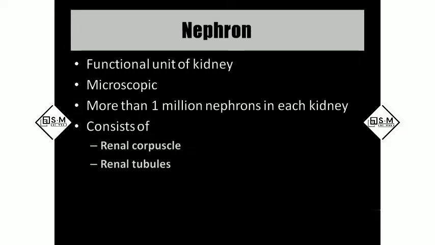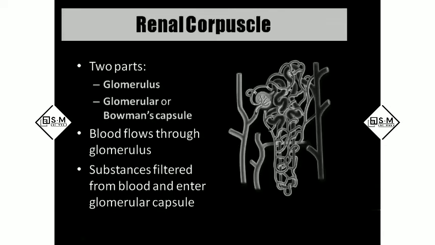One is renal corpuscle and the other one is renal tubule. So this is the nephron. In this entire nephron, this we call the renal artery, which goes into the kidney through the hilum. And from this renal artery, we have a branch. This we call the renal arteriole. Renal arteriole means smaller branch of the artery.